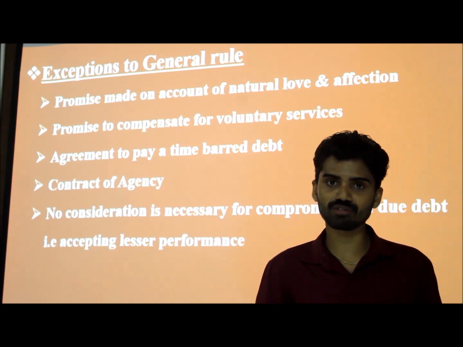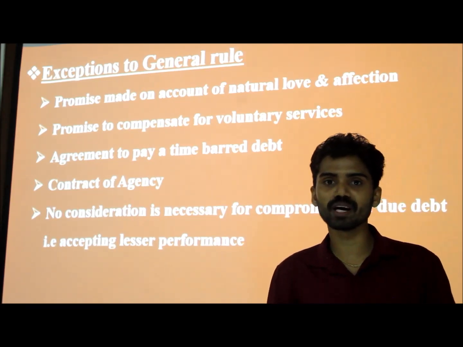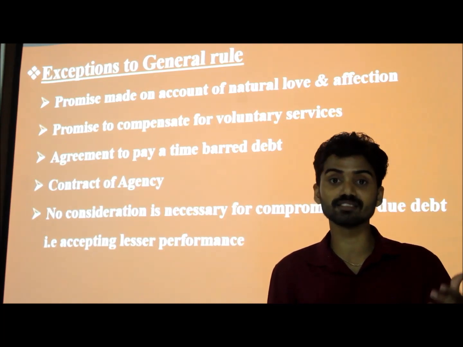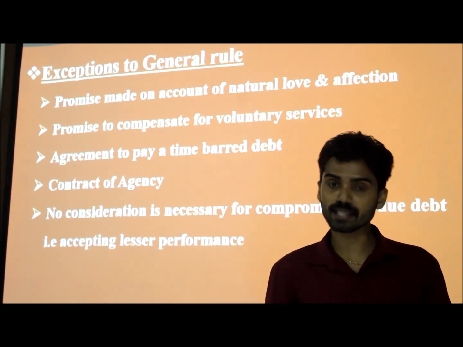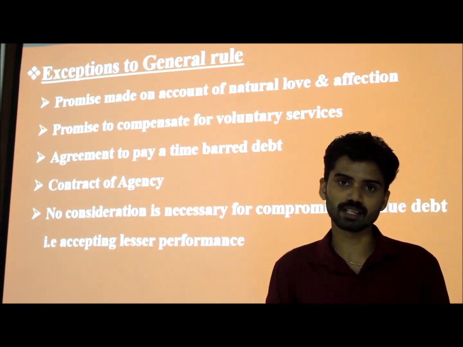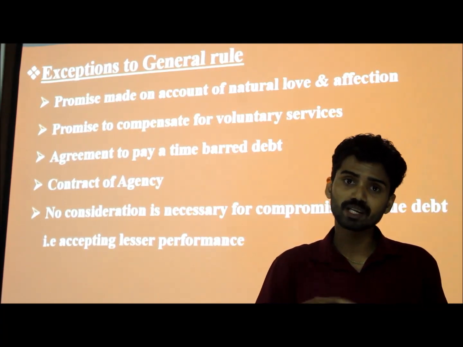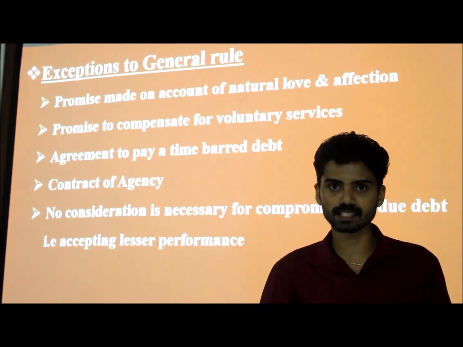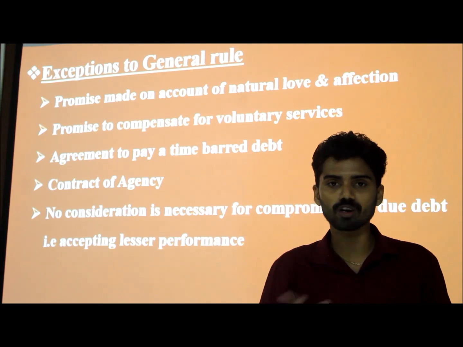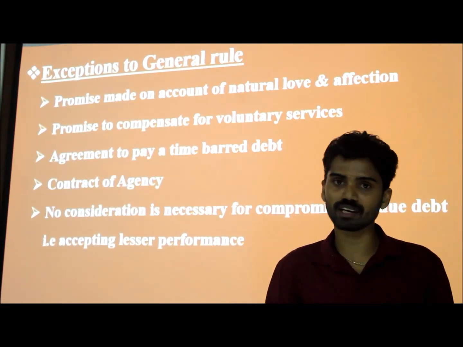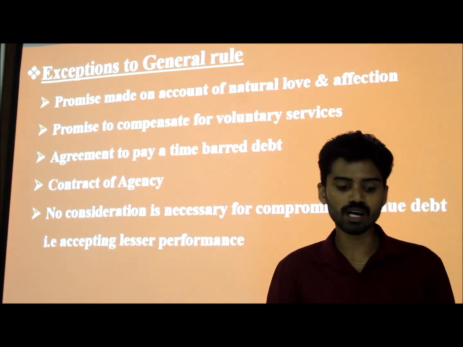Next one, contract of agency. We all know what a contract of agency is. It is the relationship between the agent and the principal to do a particular thing. So in order to form a contract of agency, there is no need for consideration. Suppose, for example, a principal can appoint an agent without paying something to that particular agent. It is still treated as a contract of agency, so there is no need for consideration in that particular contract. So it is also an exception to the general rule.